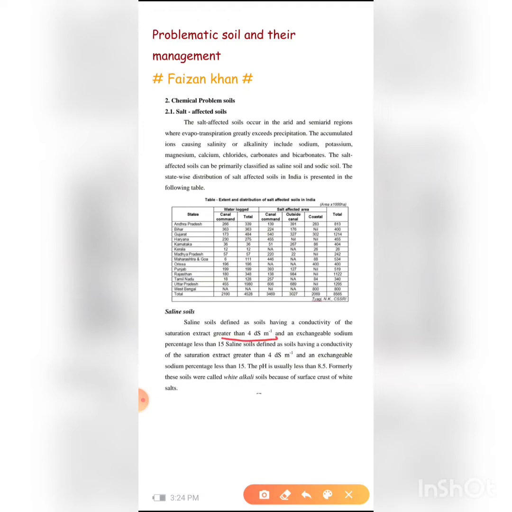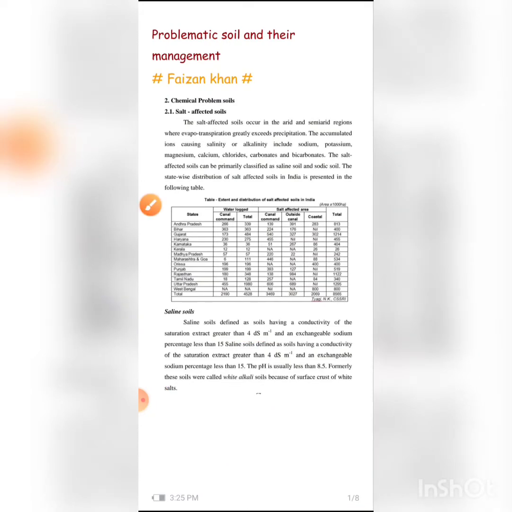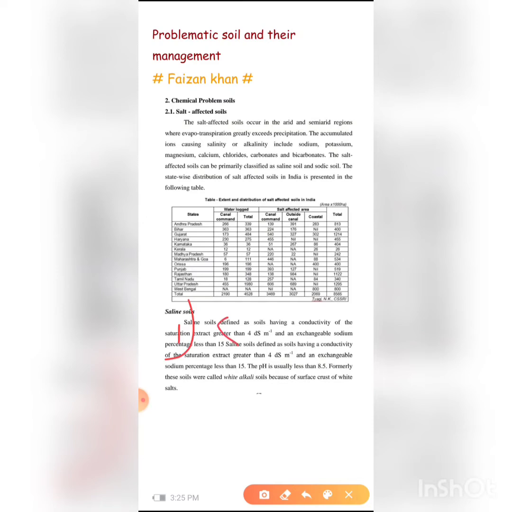Here I will write: this is saline soil, this is alkaline soil, and the third one is saline-alkaline soil. For saline soil, what is the EC?